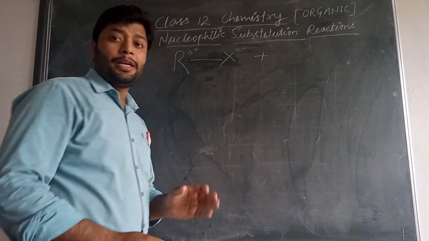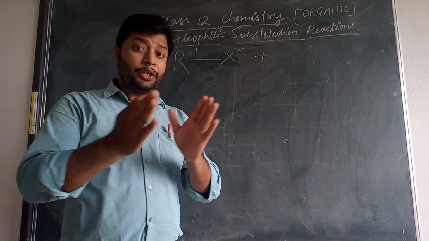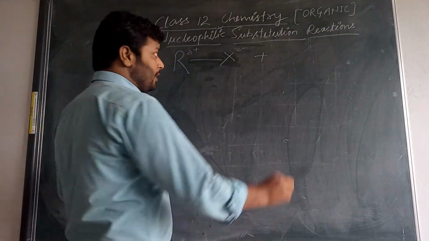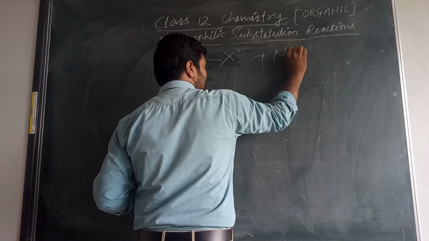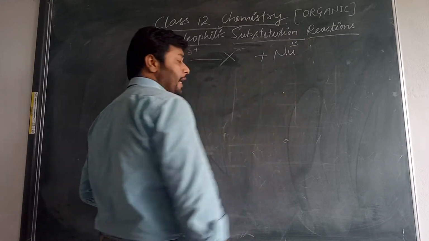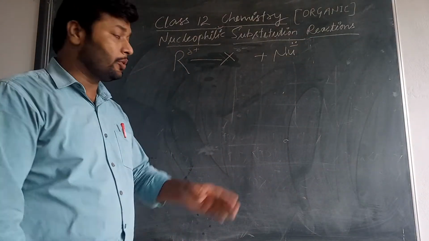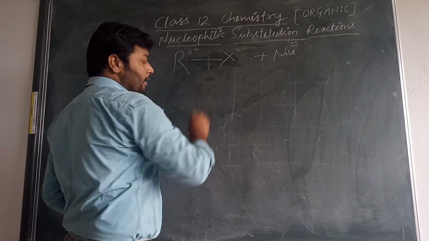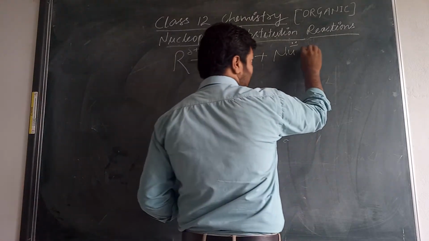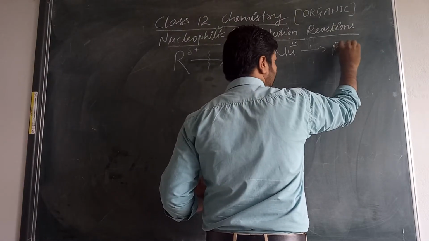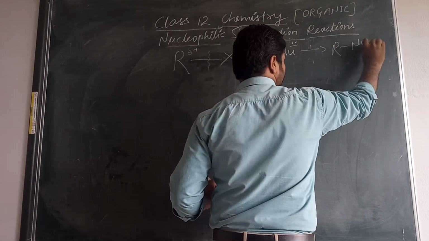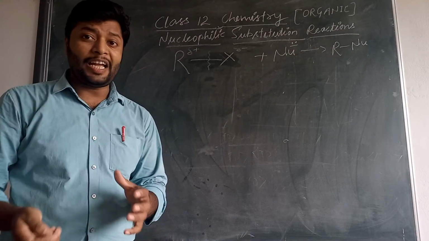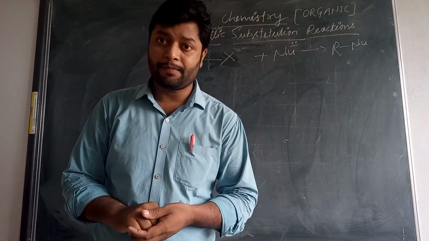Whenever suitable nucleophiles are treated with haloalkanes, the nucleophile substitutes the halogen from the haloalkane, and there is a formation of a product depending upon what type of nucleophile we have taken.